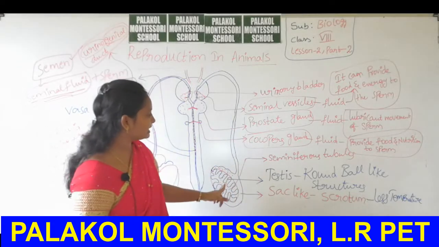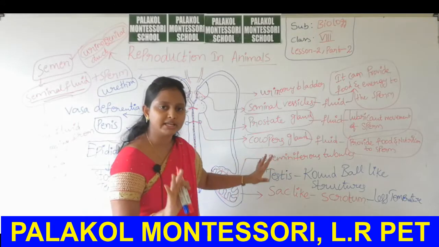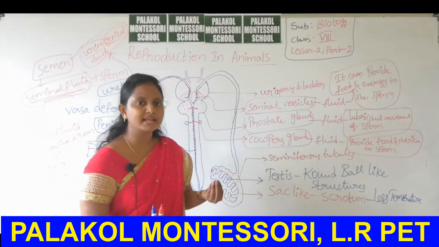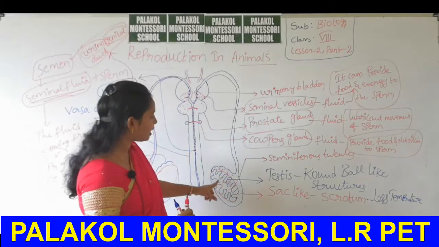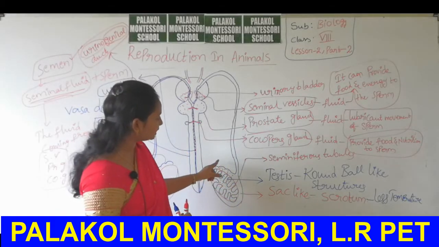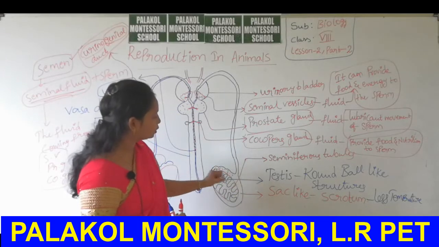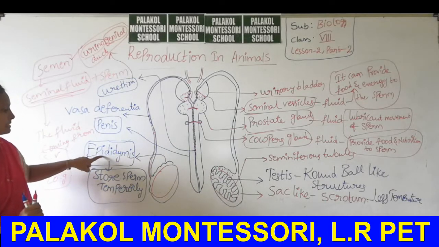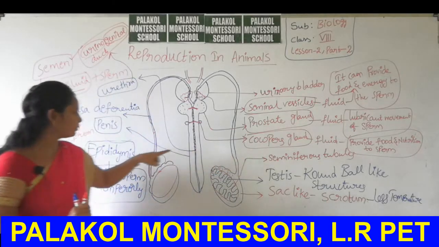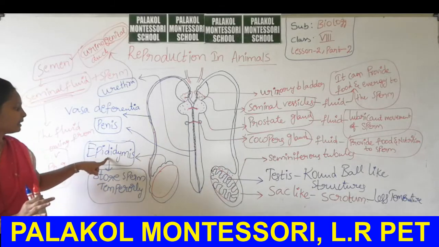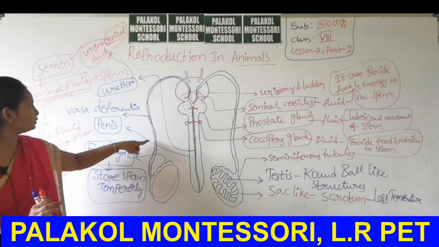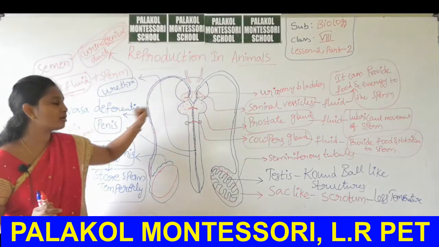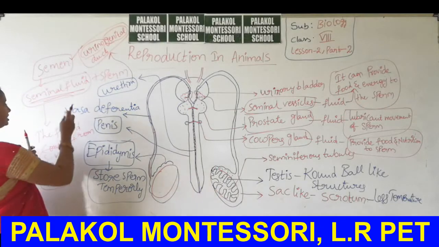Okay, inside the testes seminiferous tubules are present. These seminiferous tubules secrete sperm, and this sperm enters into an outer coiled and folded tube called epididymis. That means seminiferous tubules open into epididymis. Now this epididymis is attached to a long tube-like structure called vas deferens.